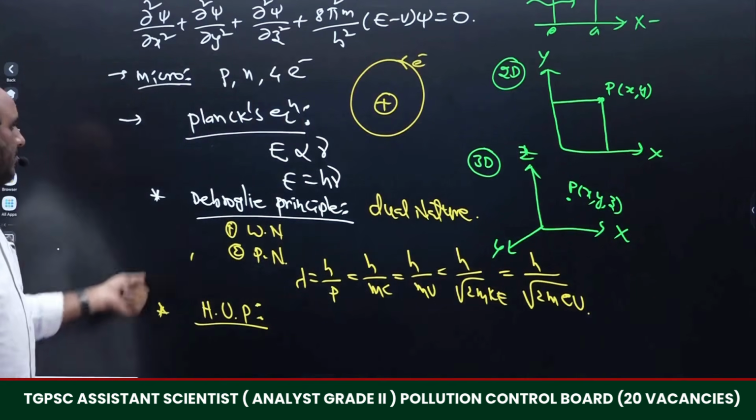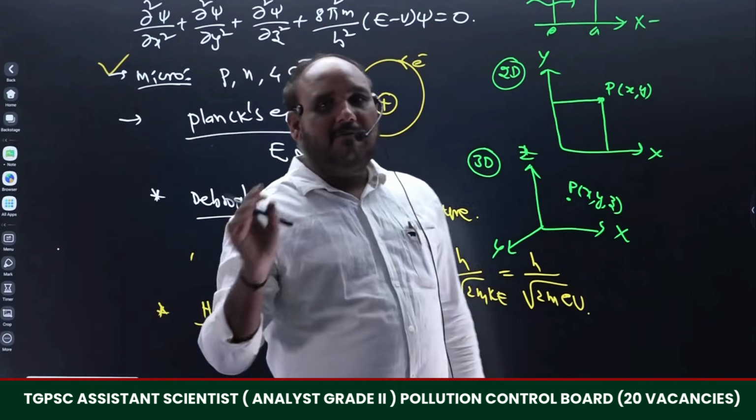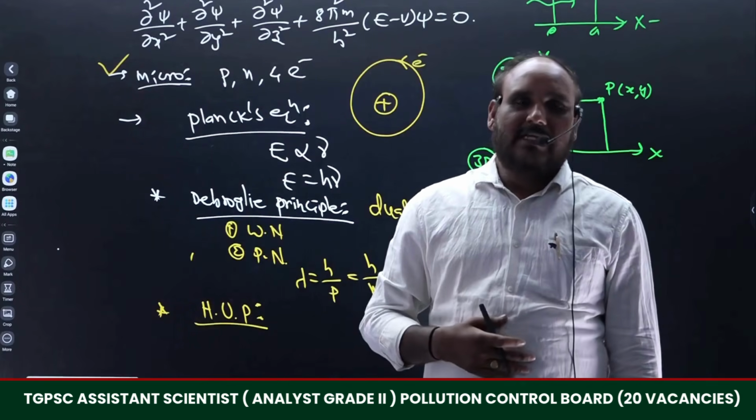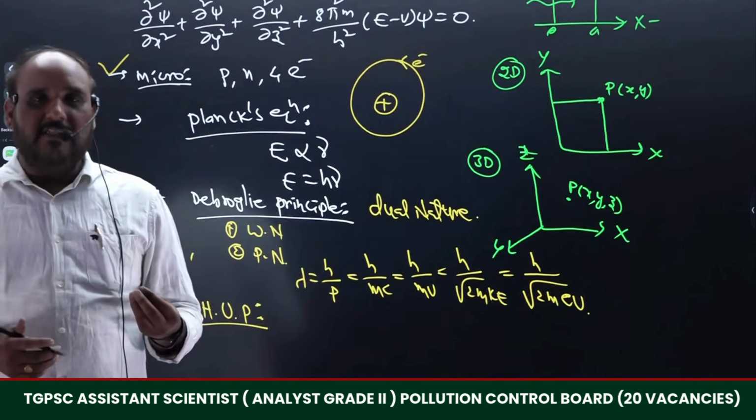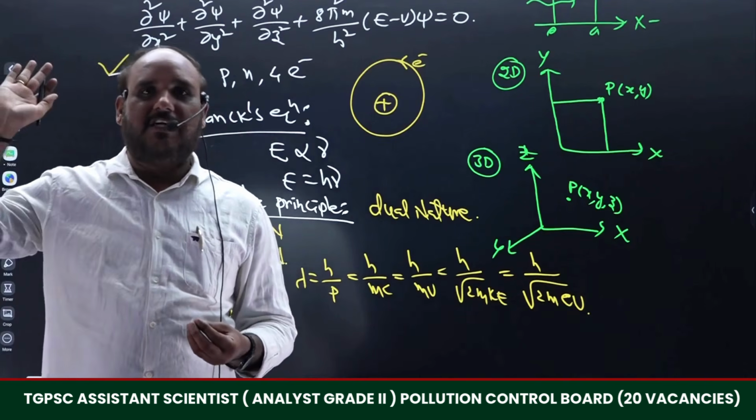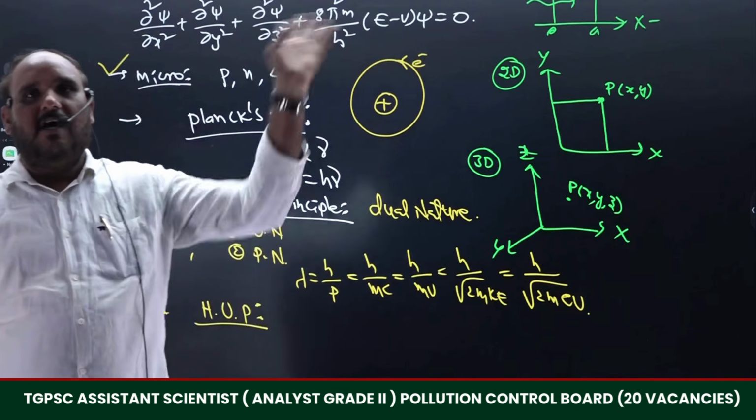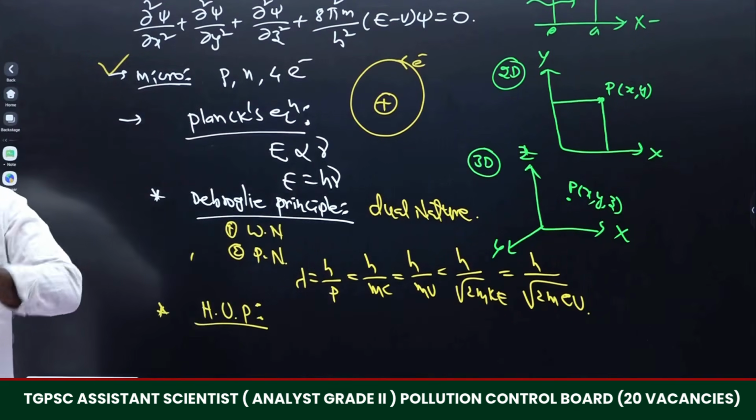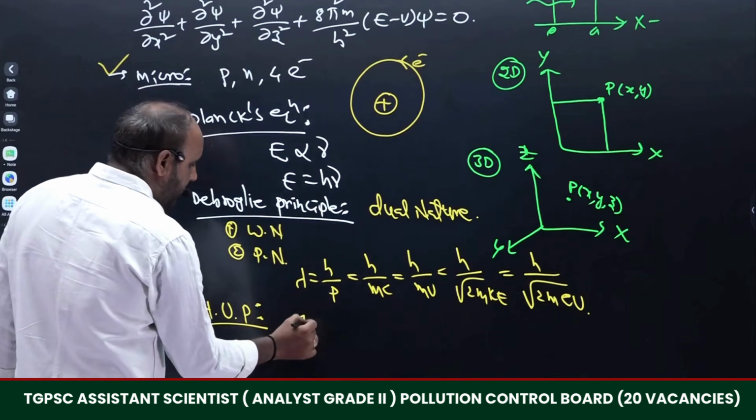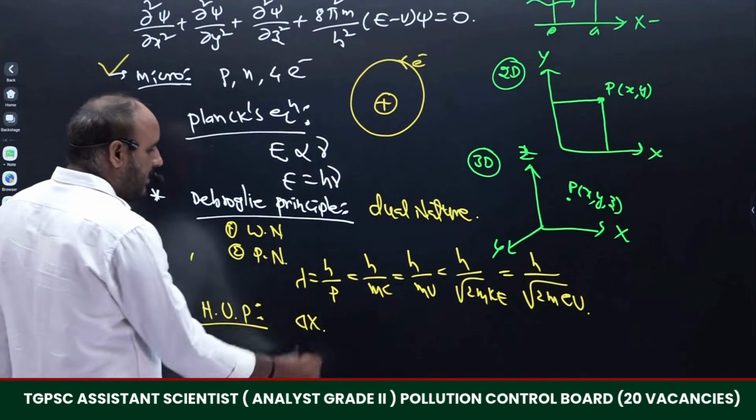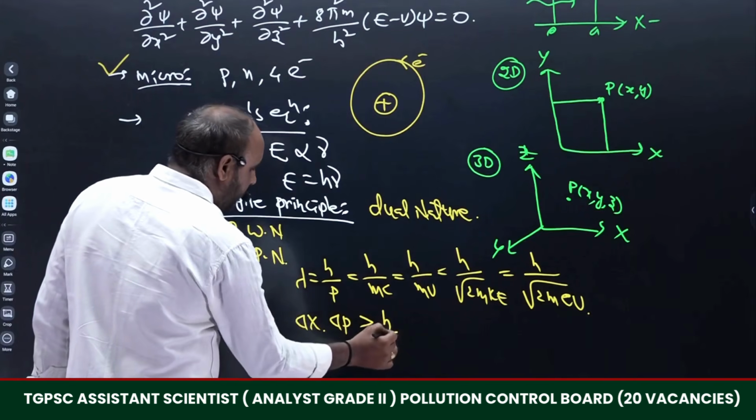But in case of microparticles, the determination of position and momentum simultaneously is impossible. It is not possible. If we measure the position accurately, at that time the momentum will be uncertain. That becomes infinity. We cannot determine. If we determine the position, the momentum will be uncertain, or if we determine the momentum, the position will be uncertain. So based on that momentum and position, Heisenberg gave this: the uncertainty in position delta x, and the uncertainty in momentum delta p, is equal to or greater than h by 2 pi.